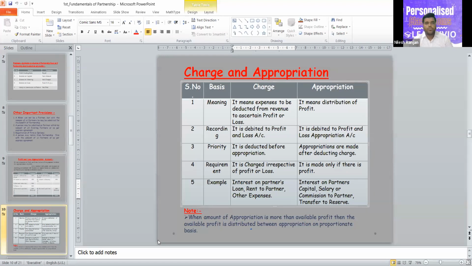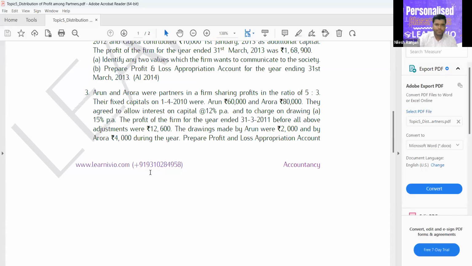Can you see the question or not? Now, question number 3.